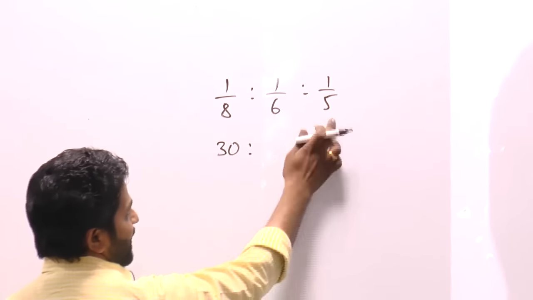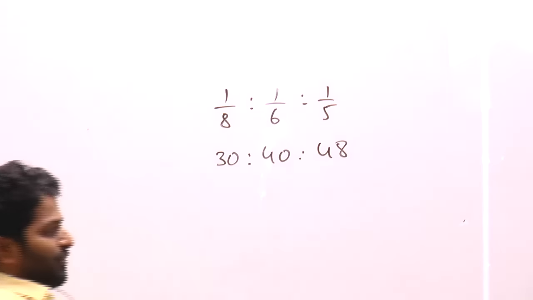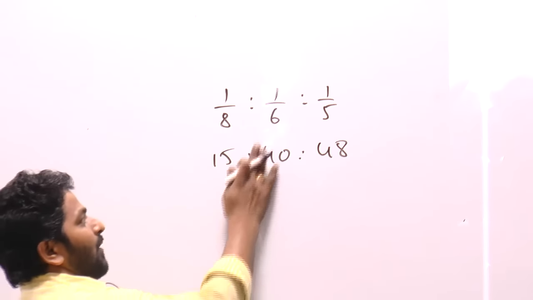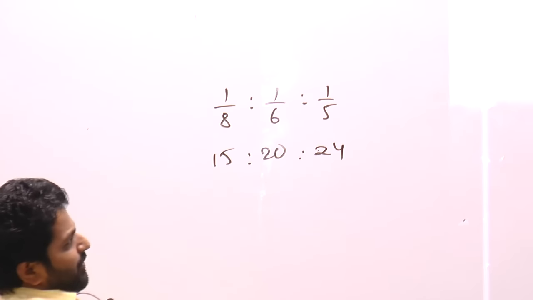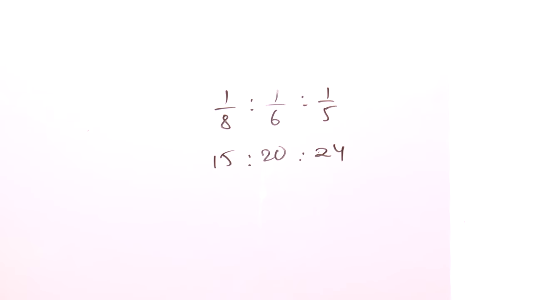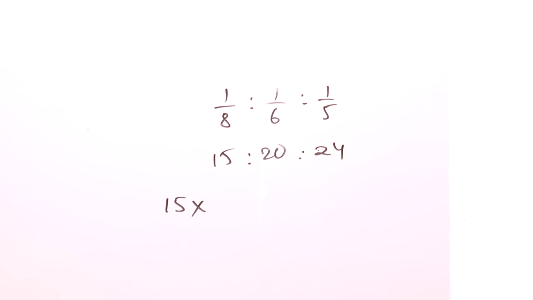Next, hide this and multiply these two. 40. Hide this. 48. Cancellation with only 2. 15, 20, 20. I think cancellation with 9. Right. Final.